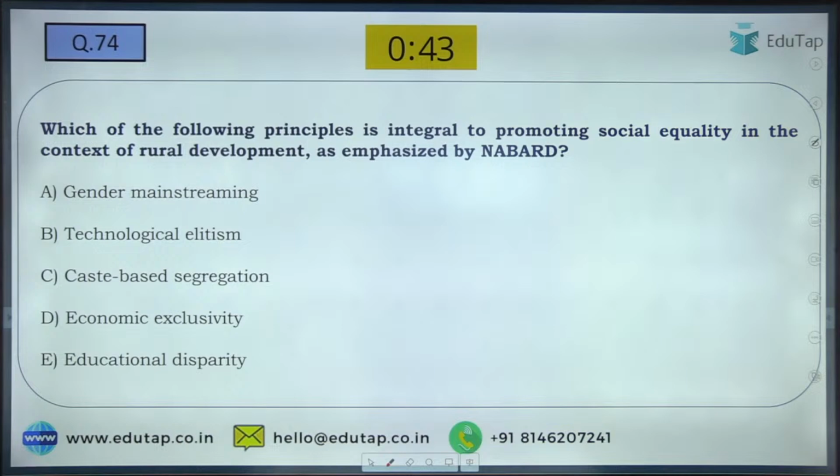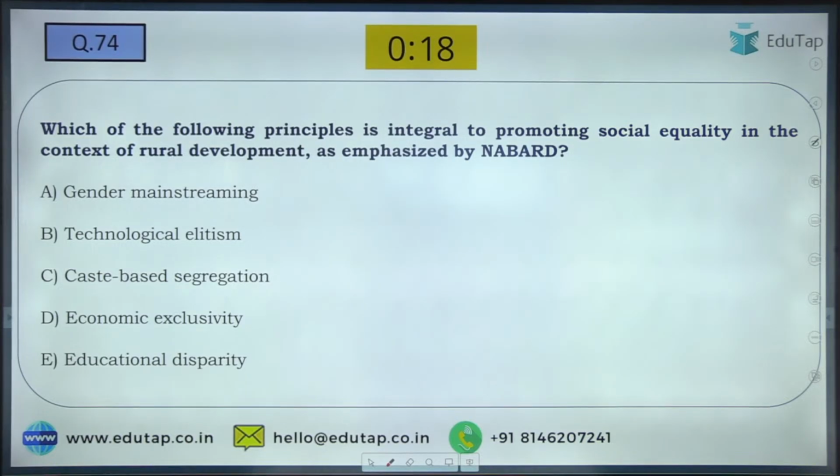So mark your answers for the question number 74. She is writing A, Vedant is writing A. Quickly, only 6 questions are left.